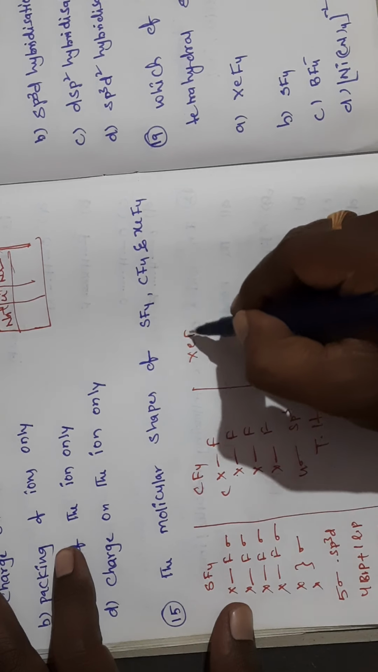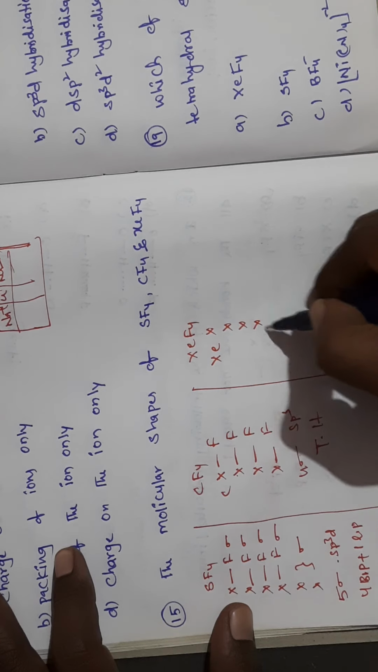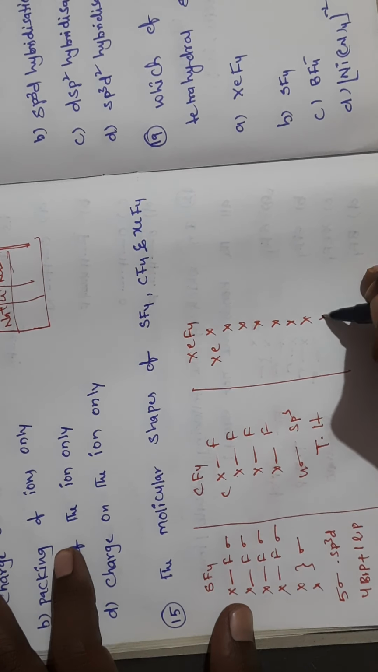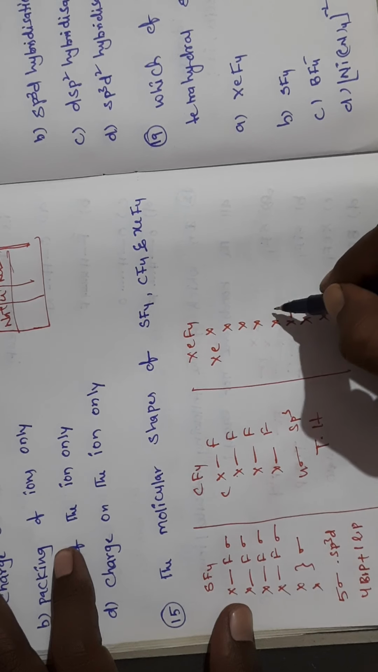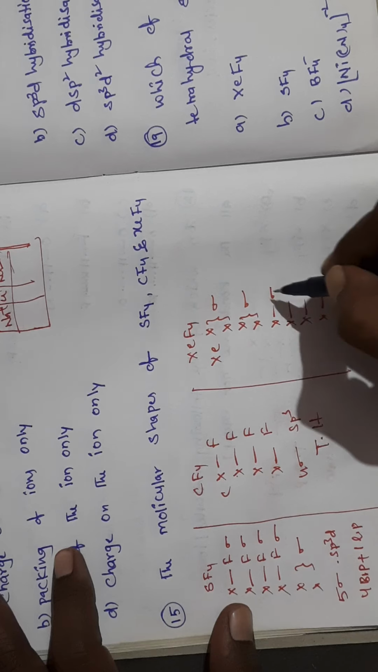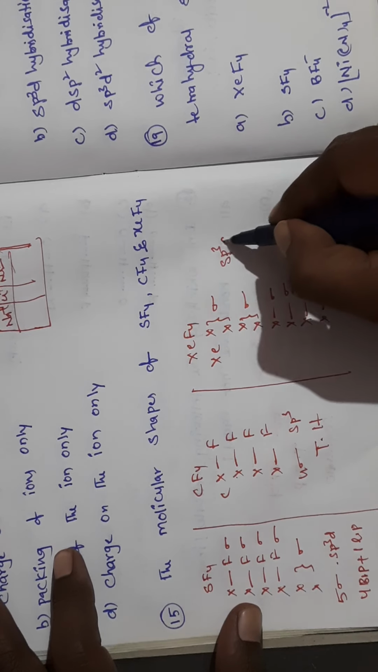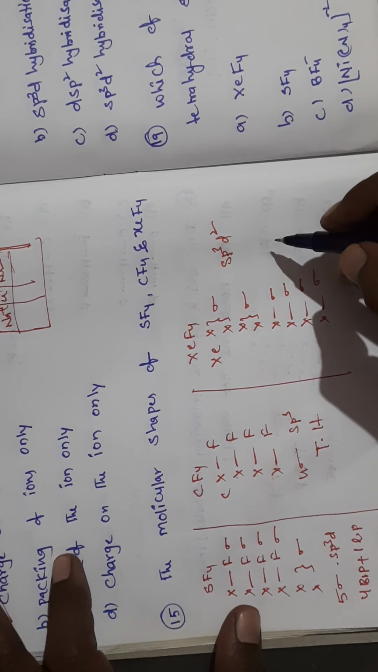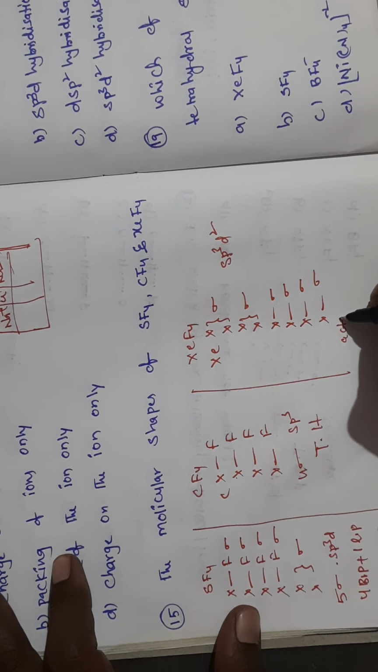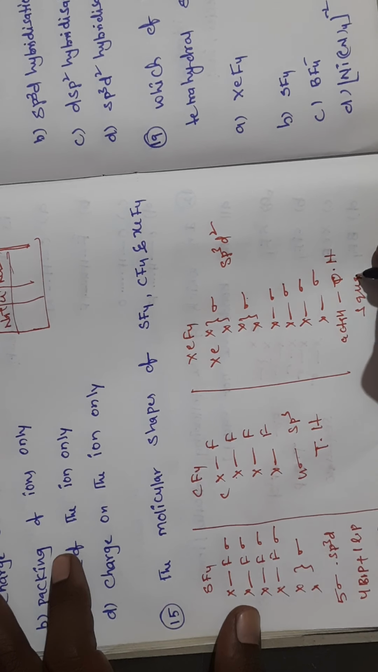So next, XeF4. Xenon has 8 electrons, 1 2 3 4 5 6 7 8. 1 fluorine, 2 fluorine, 3 fluorine, 4 fluorine. 4 sigma bonds plus 2 lone pairs gives 6 electron pairs. 6 means what? sp3d2 hybridization. sp3d2 hybridization means the actual geometry is what? Octahedral geometry. The actual geometry is octahedral, but because of these two lone pairs of electrons, it follows square planar geometry.